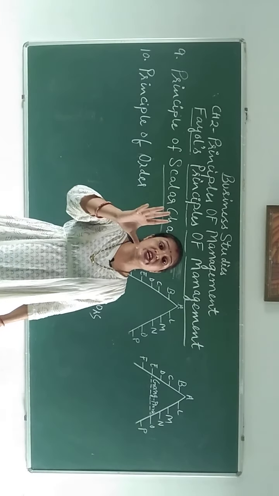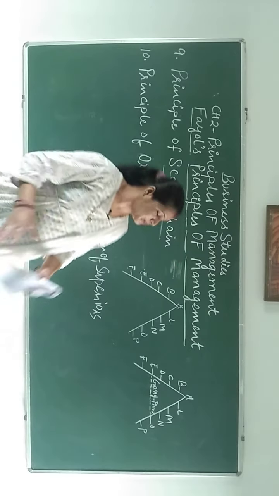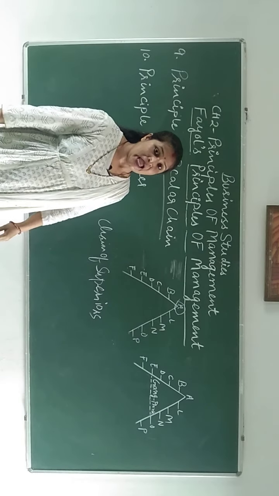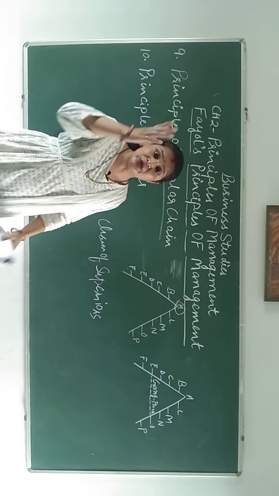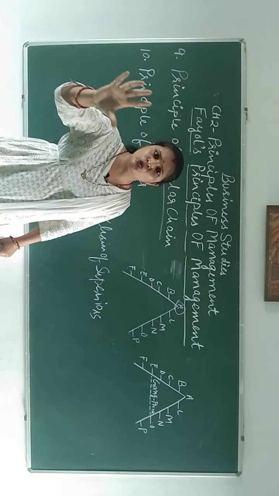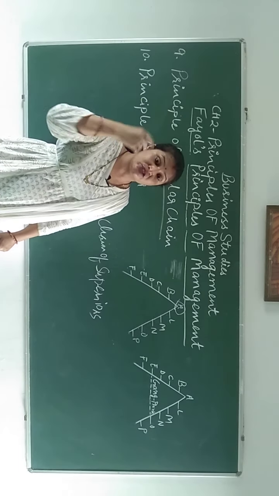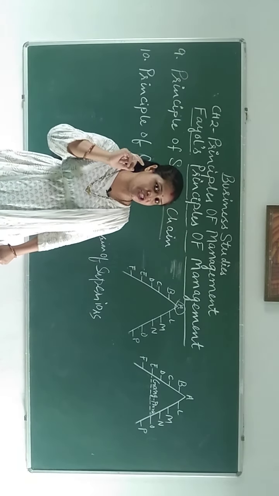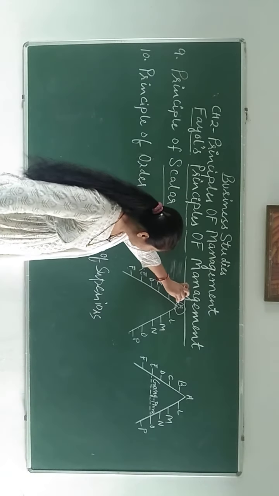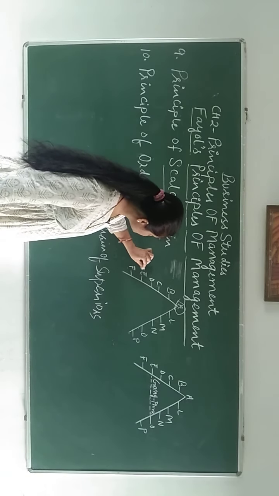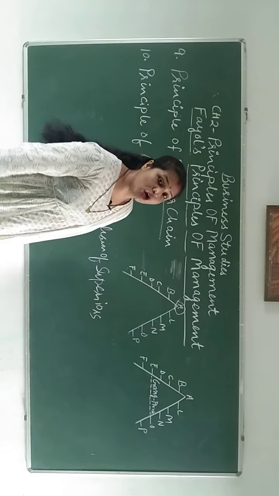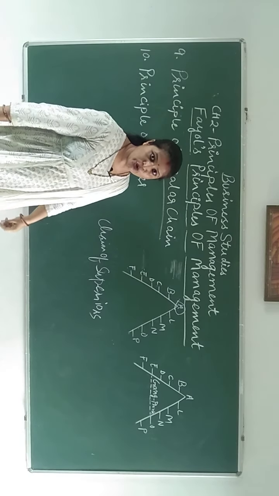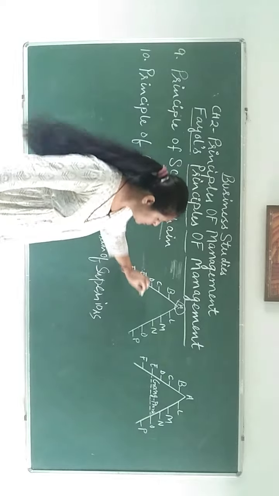Now suppose some urgent work comes. Suppose at the top level Mr. A is there, and urgently something happens, something they were working on in some project, and suddenly some problem came in between that project, and Mr. A wants to contact Mr. E, or suppose Mr. E wants to contact Mr. O. Mr. E is here and Mr. O is here.